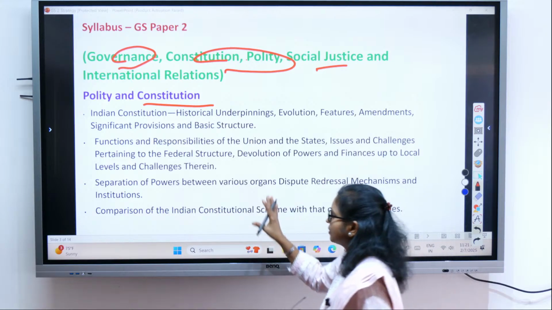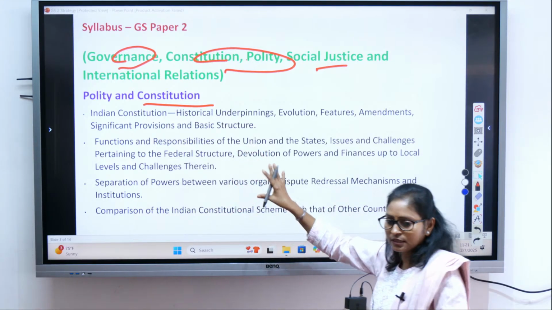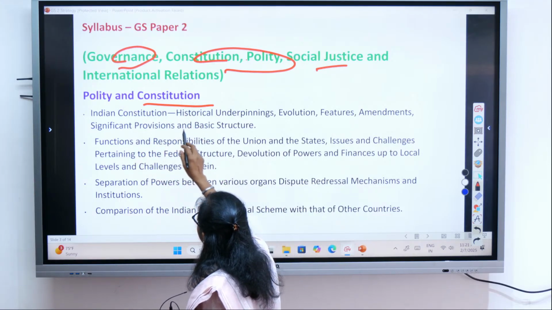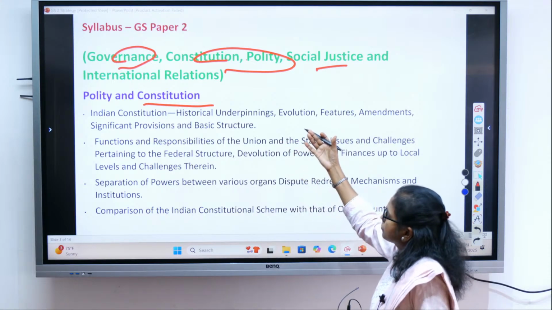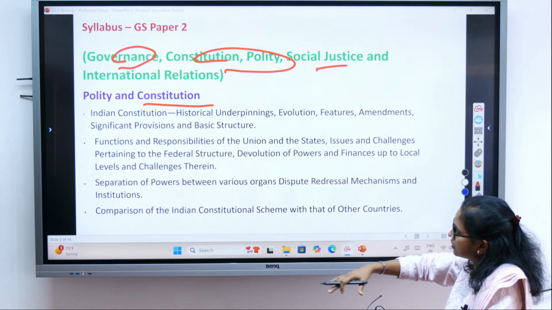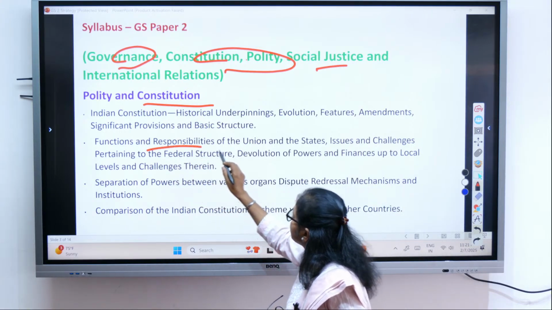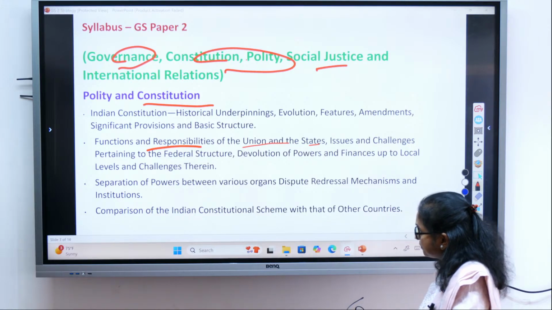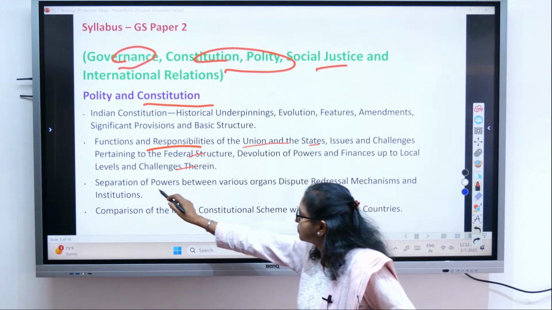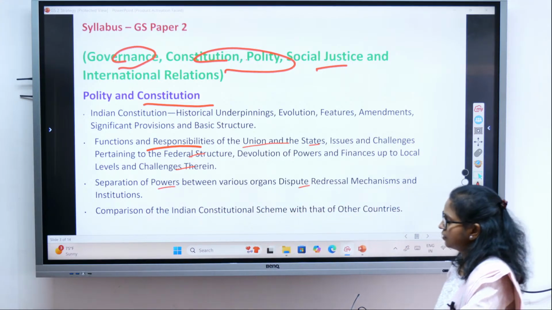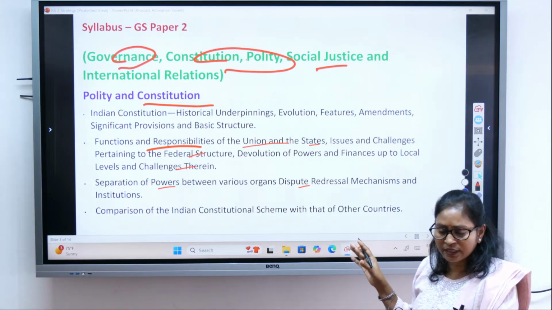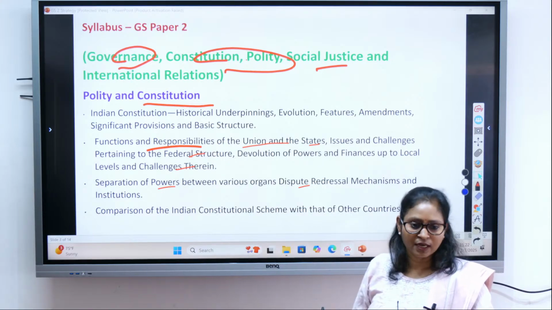So let's now look briefly into the syllabus. This chunk is a part of your polity and constitution, like the Indian constitution: historically how the constitution has come into being, how it has evolved, the features of the Indian constitution, then functions and responsibilities of the union and states, federal structures, challenges, separation of powers between various organs. As of now, I am just reading the syllabus. In detail, we will go as we move forward in the class. Okay?